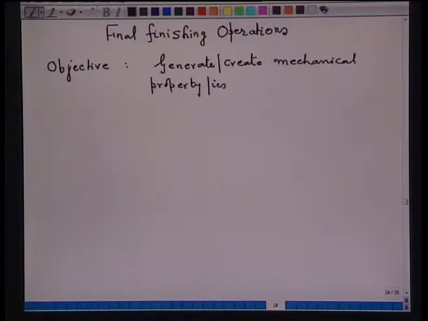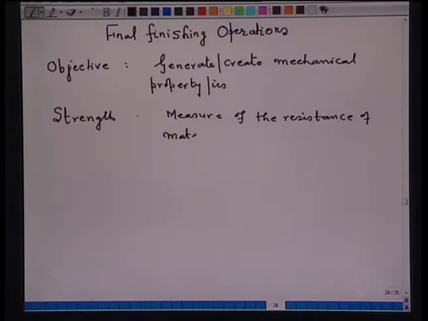Now, what mechanical properties are we looking for? For example, strength. Strength is the measure of the resistance of material to permanent deformation.